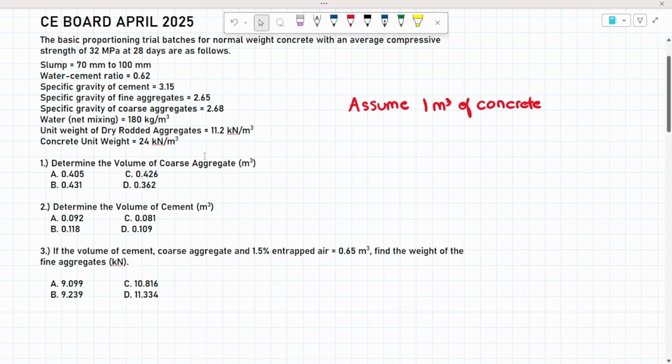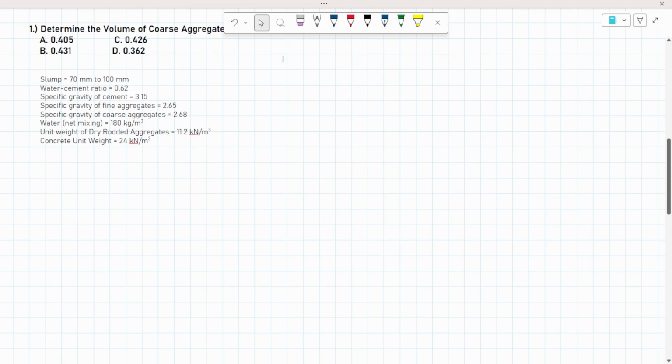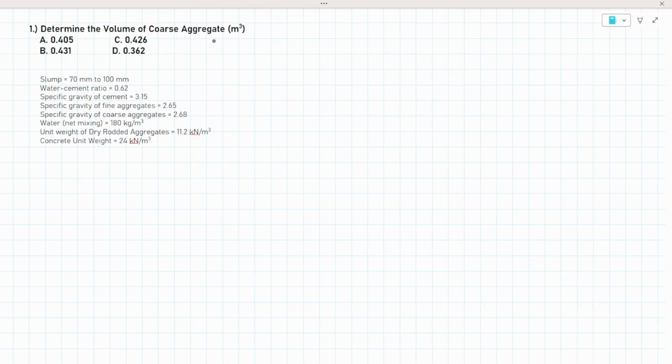Let's proceed to answer number one. Determine the volume of coarse aggregate. To solve for the volume of coarse aggregate, we must go back to the general concept of solving for volume using the unit weight. We know that the unit weight of the material is simply equal to its weight over the volume.